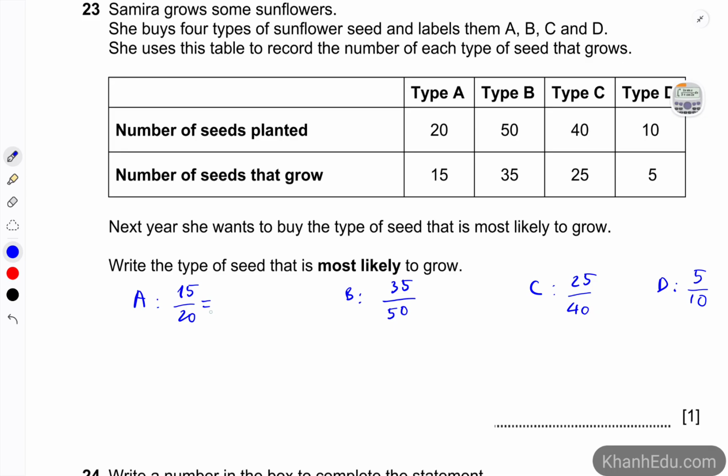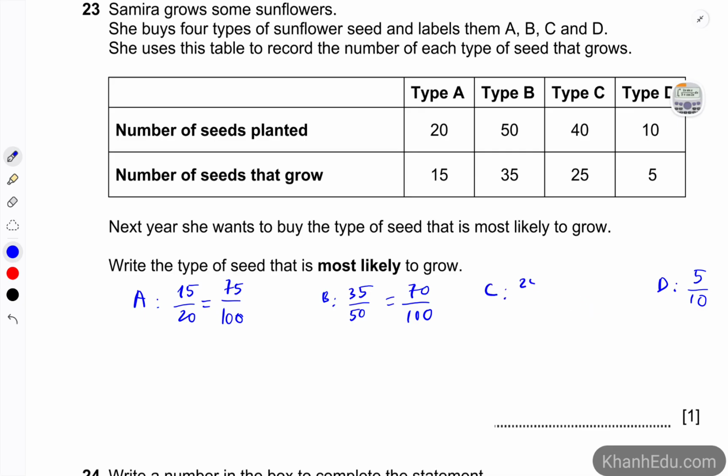We have this one, make that one 100, right? So multiply by 5, we have 75. 35 over 50 is going to be 70 over 100.